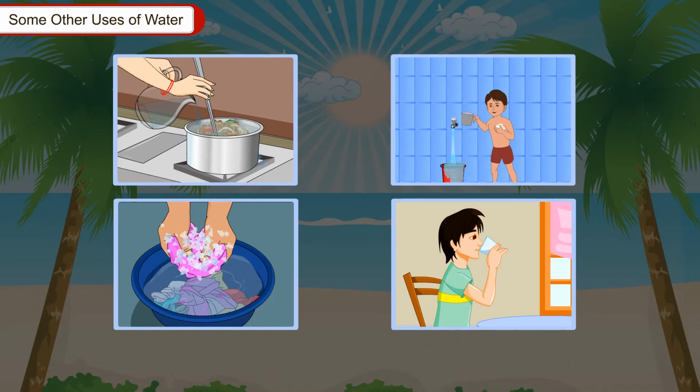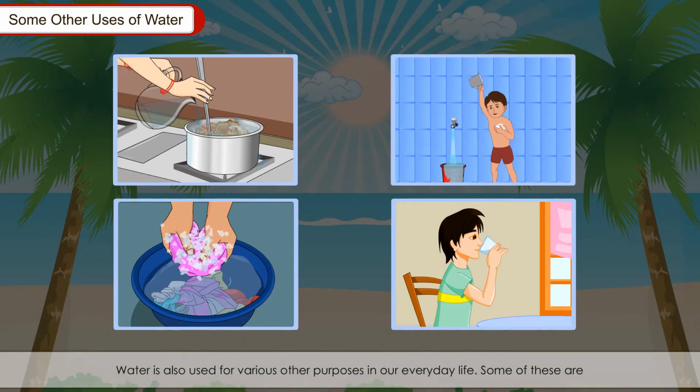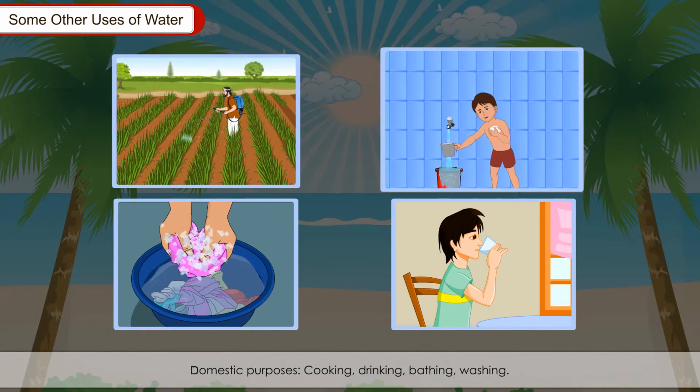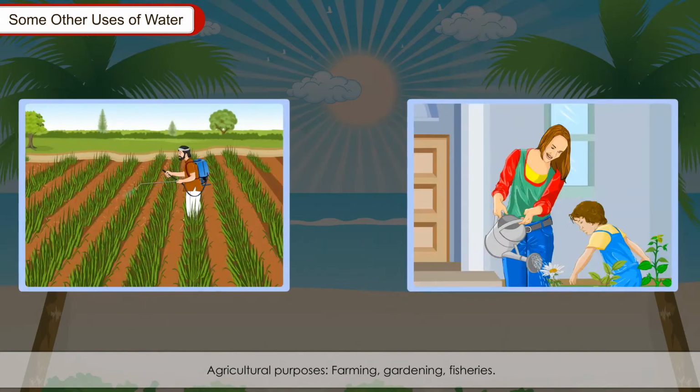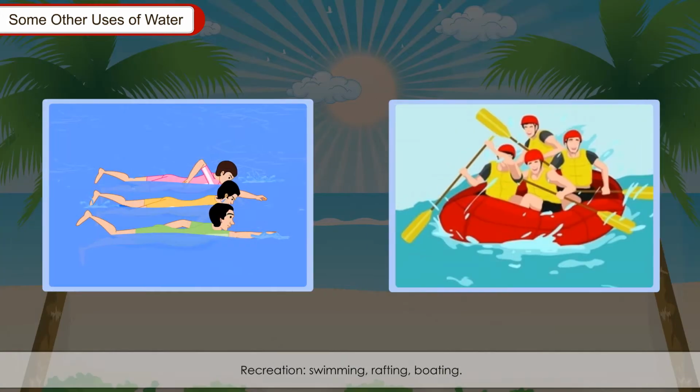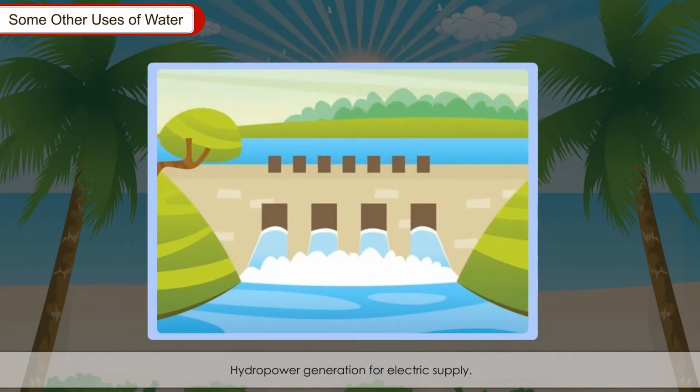Some other uses of water. Water is also used for various other purposes in our everyday life. Some of these are domestic purposes: cooking, drinking, bathing, washing; agricultural purposes: farming, gardening, fisheries; industrial purposes: manufacturing various products; recreation: swimming, rafting, boating; hydropower generation for electric supply.